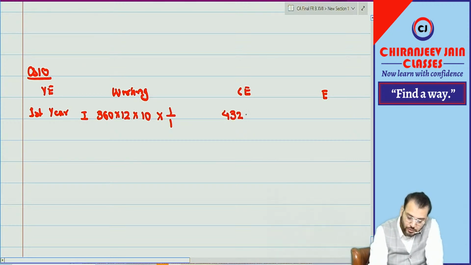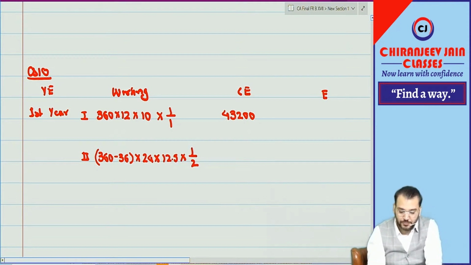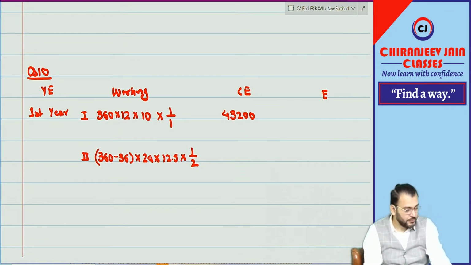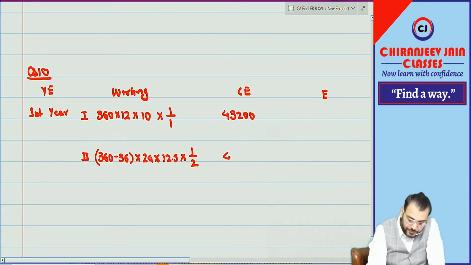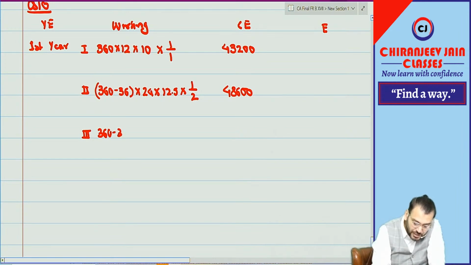43,200. Group 2: it is 360 minus 36. It will be 360 minus 36 into what? 24. Into what? 12.5. Into what? 1 by 2. How much? 48,600. Then group 3: it will be 360 minus 36 minus what? 34.